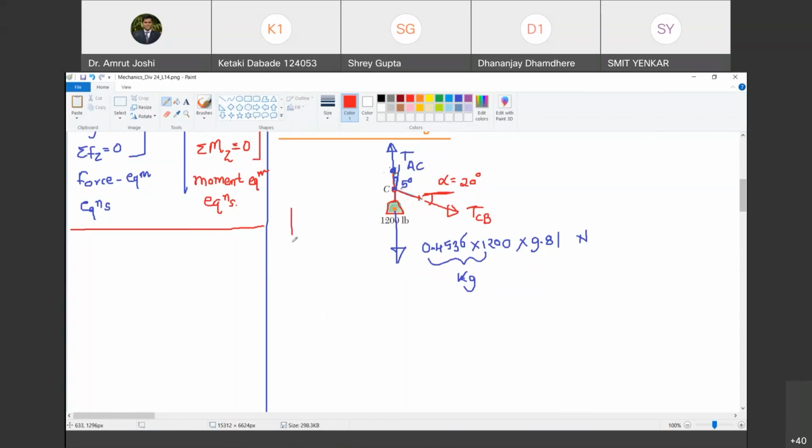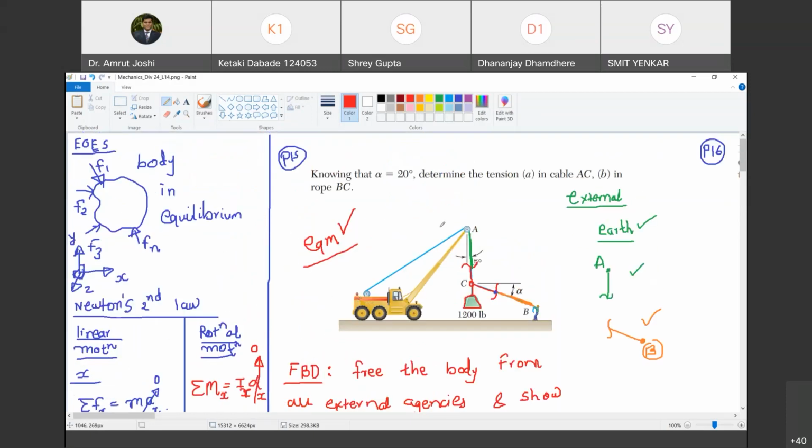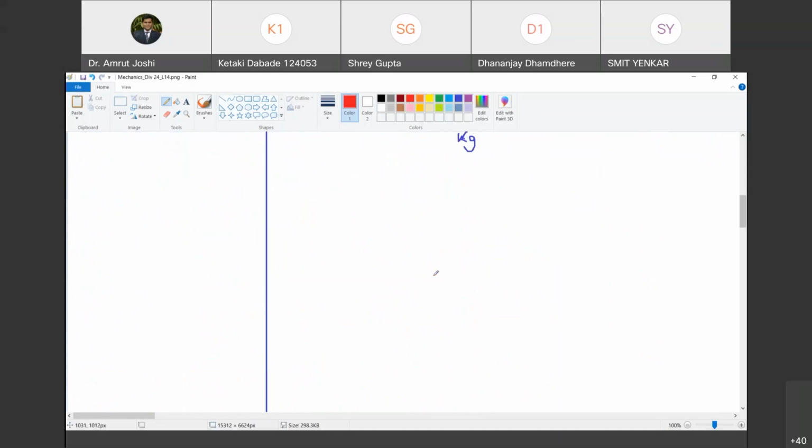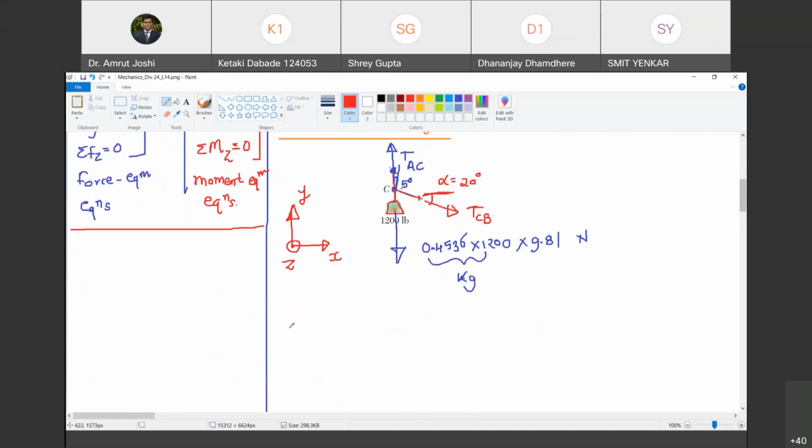So now just have a look at what I'm trying to say. Let me call this axis X. Let me call this axis Y. And coming out of the plane of the board towards you is Z. Happy? Yes, sir. Let us first apply, mind you, this is not the way in which you will be solving the problem, but we are trying to understand equilibrium. So I'm going to tell you something extra in this problem. Are you with me? It is not a part of the solution, but it is definitely part of the conceptual discussion. Are you with me? Yes, sir.